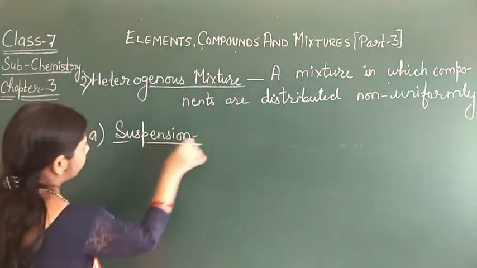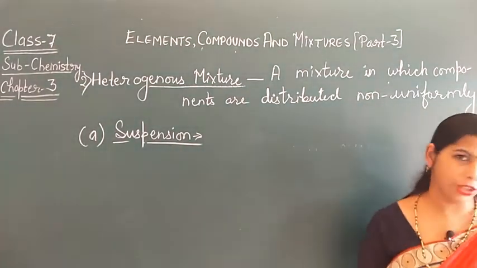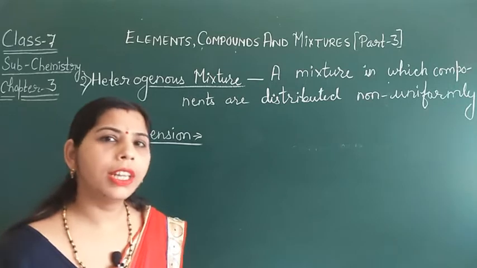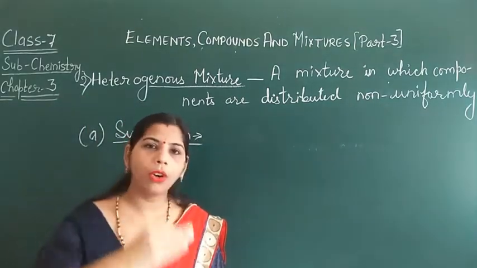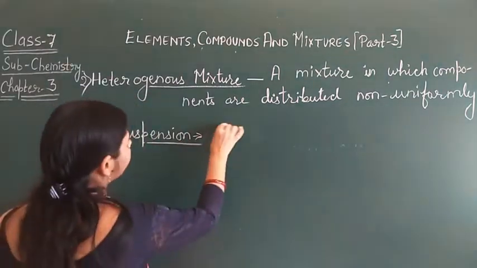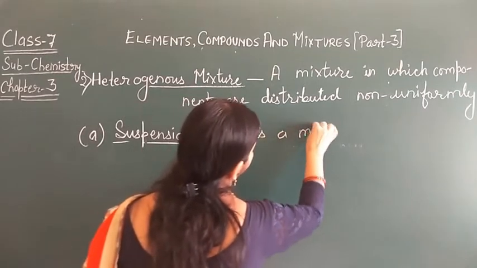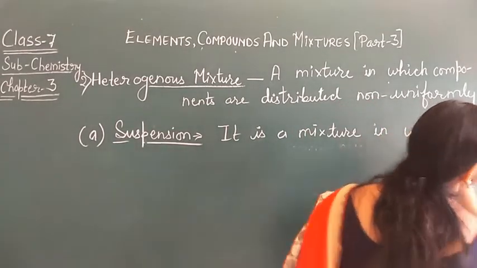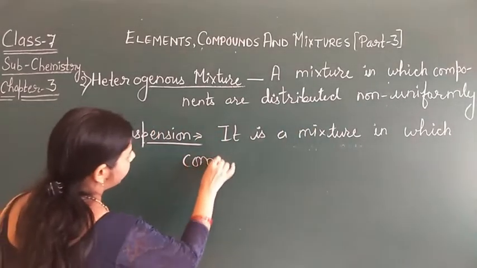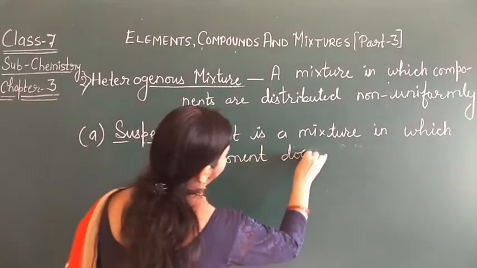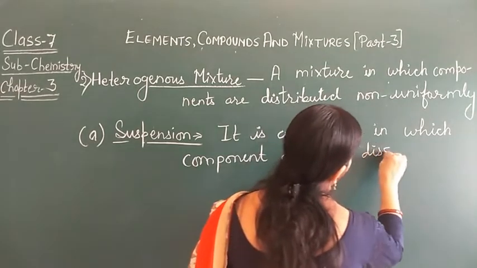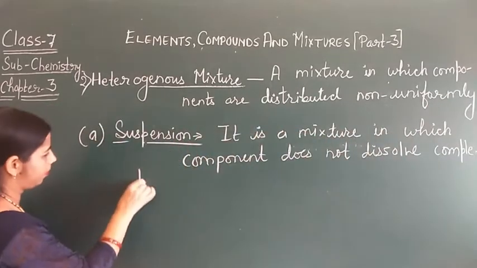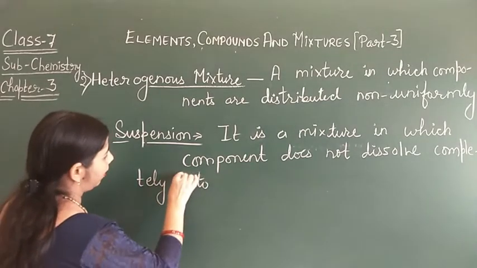So what is a suspension? A suspension is a mixture in which components do not dissolve completely. That means the mixture will not dissolve completely, and if you let it settle in one place, the liquid and the solute will appear separately. That means it is a mixture in which components do not dissolve completely into another component.